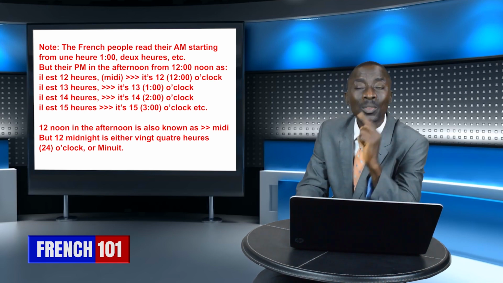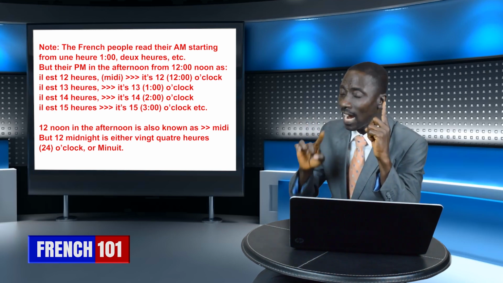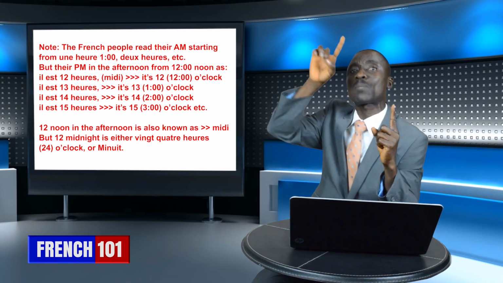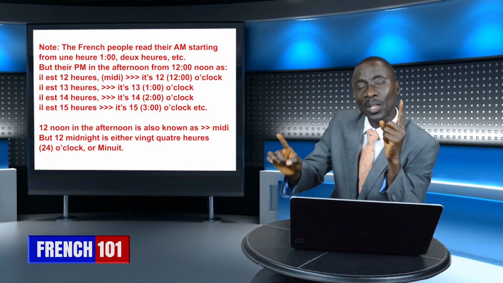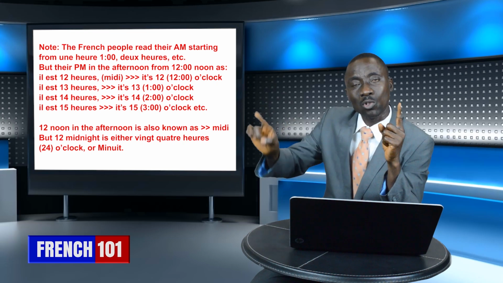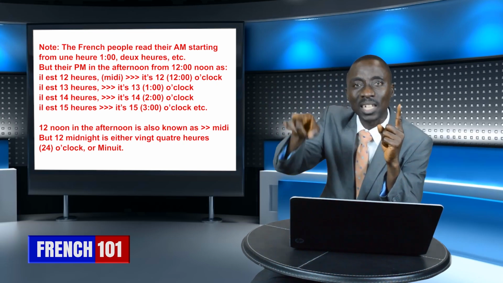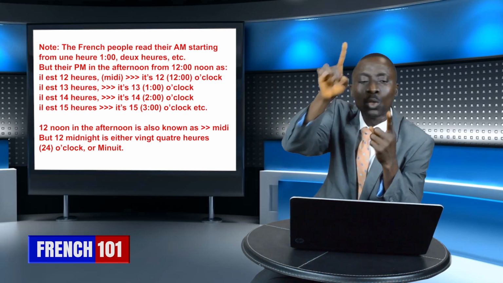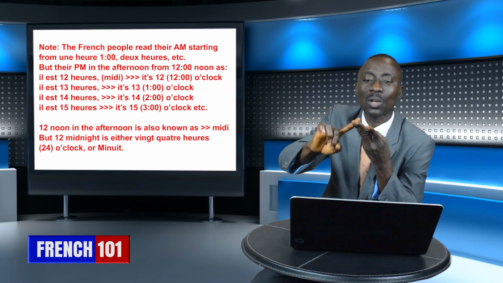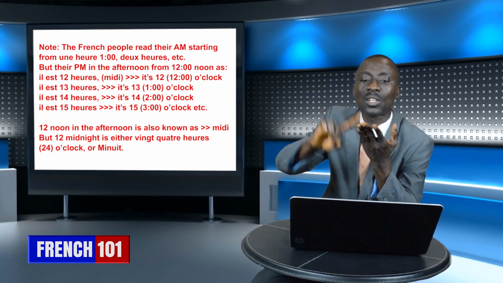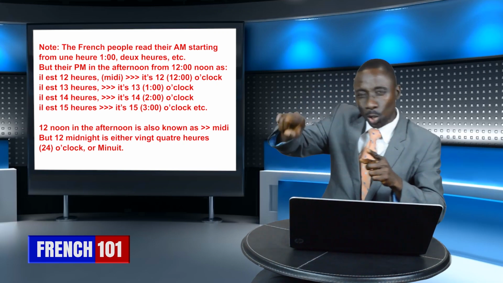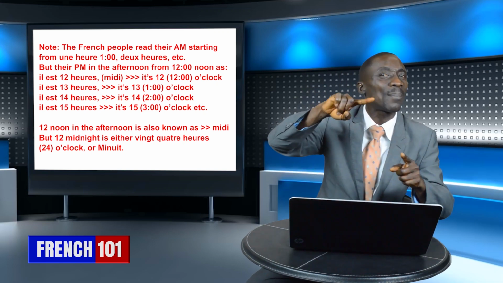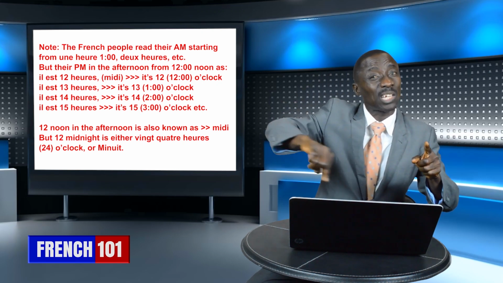Do not forget that in the afternoon from 1 o'clock, I repeat again, from 1 o'clock, the Frenchman will not stop at 12 o'clock. He will say 13 o'clock for 1 o'clock. He will say what? 14 for 2. So you keep going like that: 14, 15 o'clock. That is 12 heures, 13 heures, 14 heures, 16 heures, 17 heures, 18 heures, 19 heures. Just like that. It goes round until he gets to 24